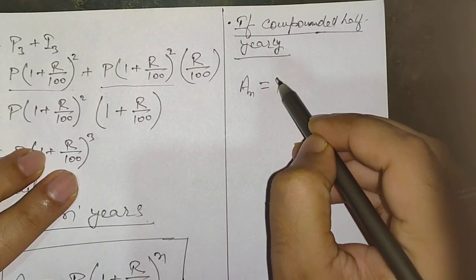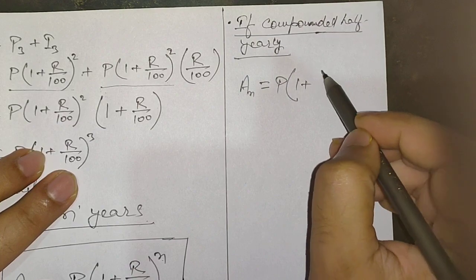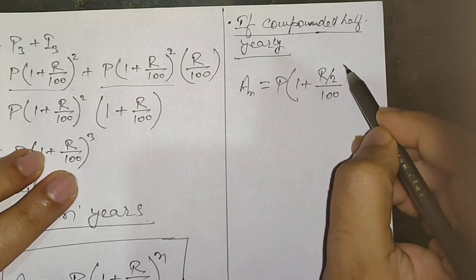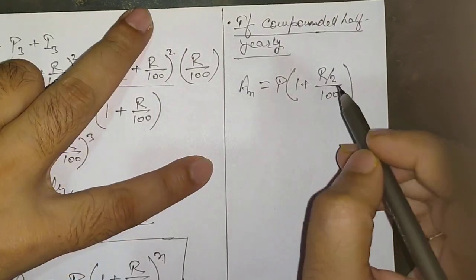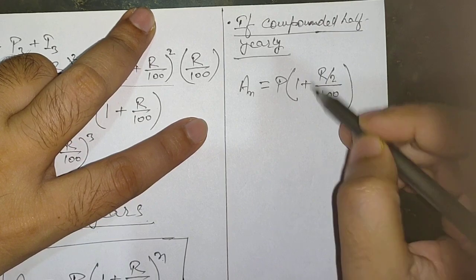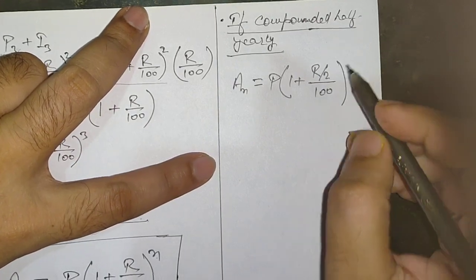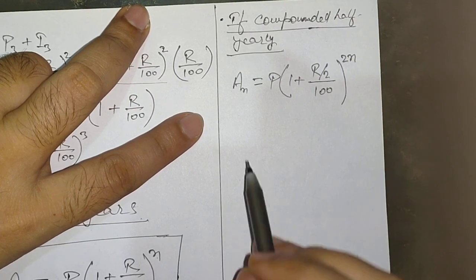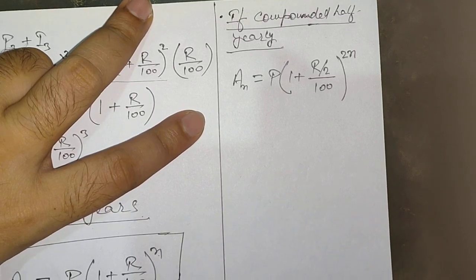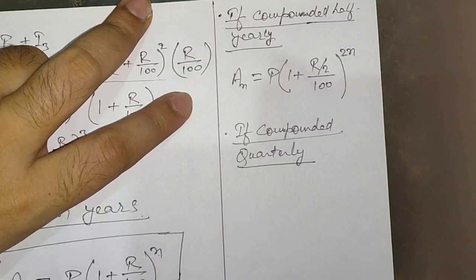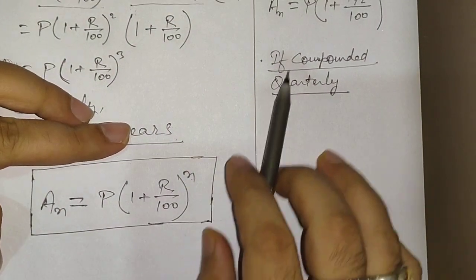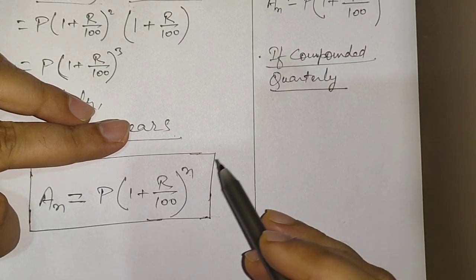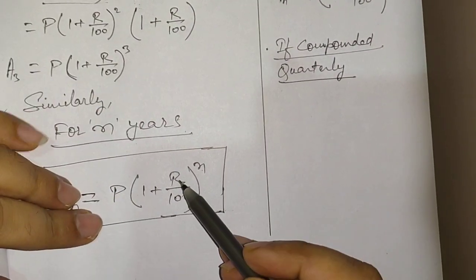A is equal to P(1 + (R/2)/100) to the power 2n. Try to understand, please. The rate is going to be half. Why? Because the rate is per annum, so we need to halve it, as we are going to charge it 2 times in 1 year, and the time is going to be doubled to 2n. Now if the same thing is asked for compounded quarterly, as we discussed half yearly, this time the interest rate is going to be charged